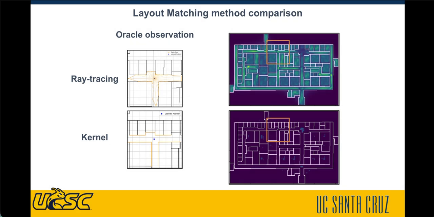In addition, we compare our kernel-based layout matching method with F3Loc's ray tracing-based localization method by sampling oracle, or perfect, observations from the floor plan. From the oracle observations, we estimate the user location using each method. On the right column, we can see the kernel-based layout matching method produces much better results.